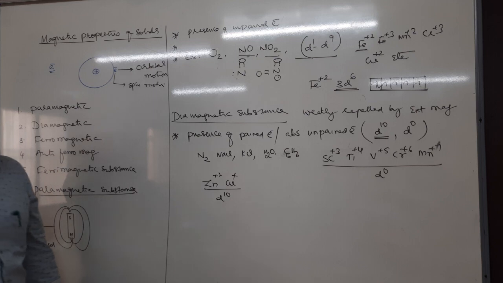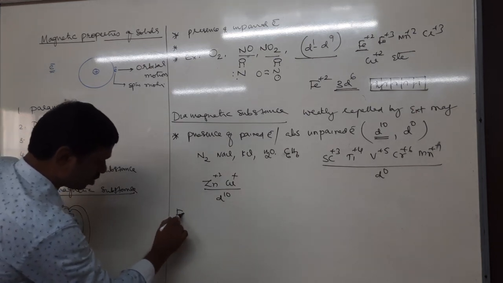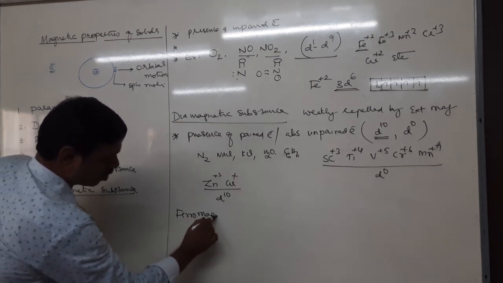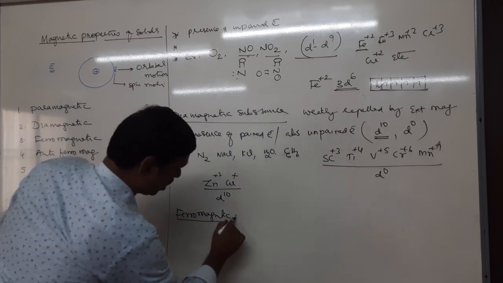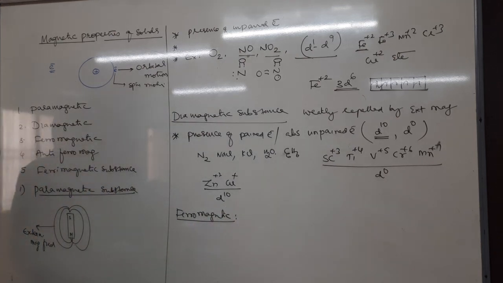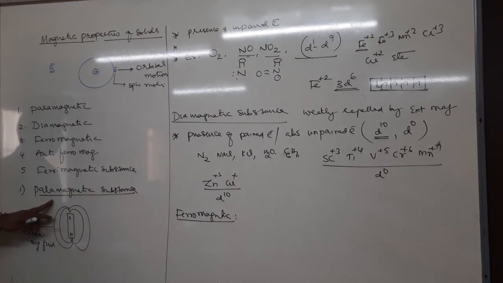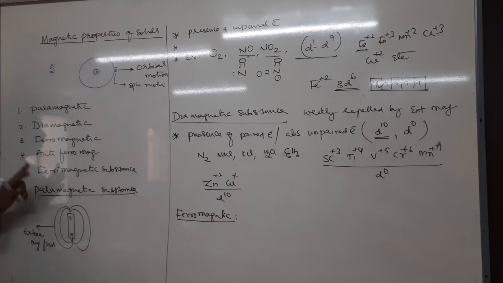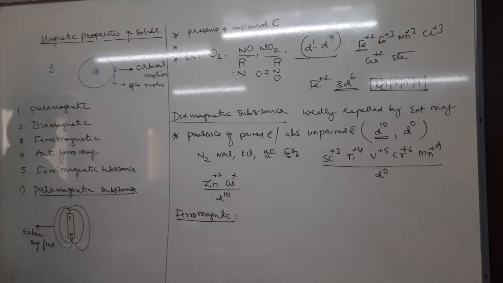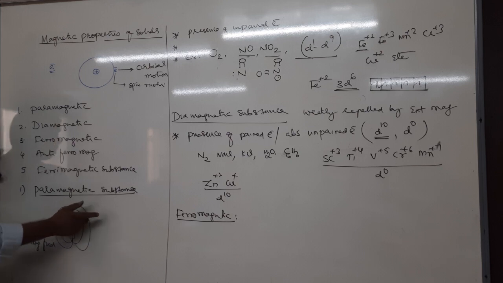Okay. Next is ferromagnetic substance. Tell me, what are ferromagnetic substances? Ferromagnetic substances are similar to para only, but if paramagnetism increases to an extreme level, then para becomes ferro. Right. Therefore, what are paramagnetic substances? The substances which are poorly attracted by the external magnetic field.